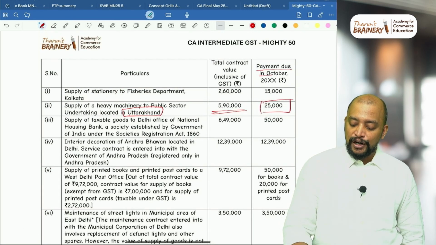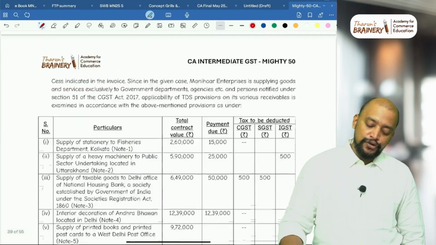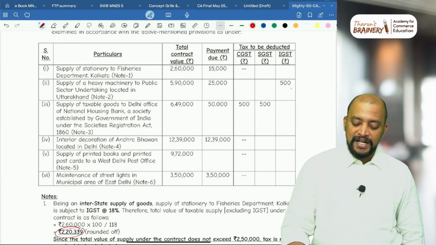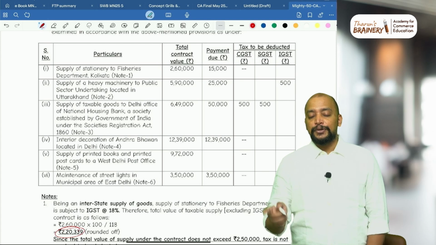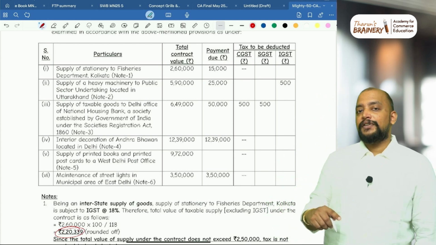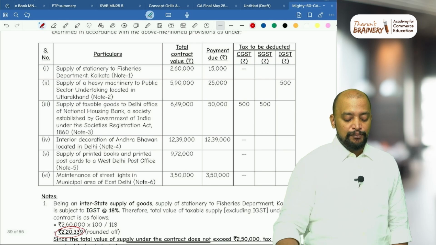Say this, payment due in October, only on 25,000. So 25,000 into 2%, so 500 rupees is the TDS. TDS is always on the payment due, so not on the contract value, on the payment that is remitted by the recipient. On that only it will be computed.